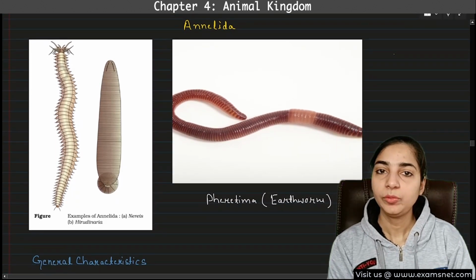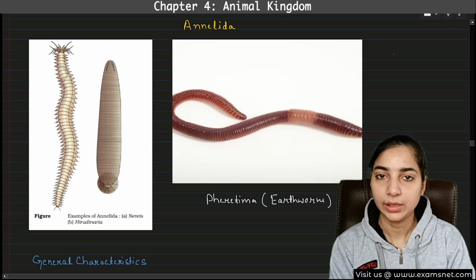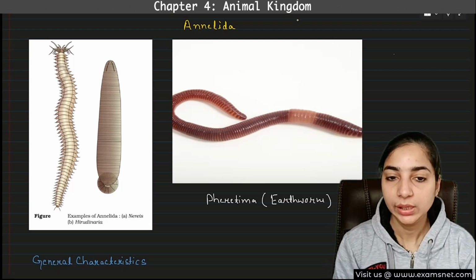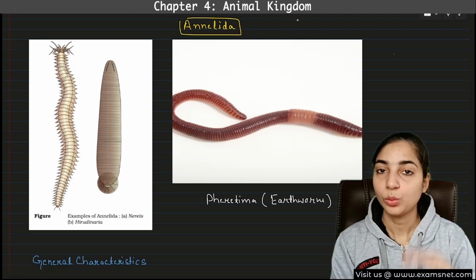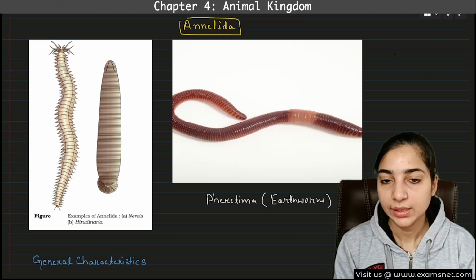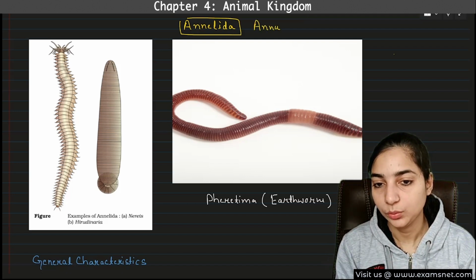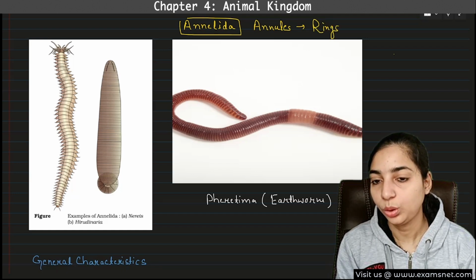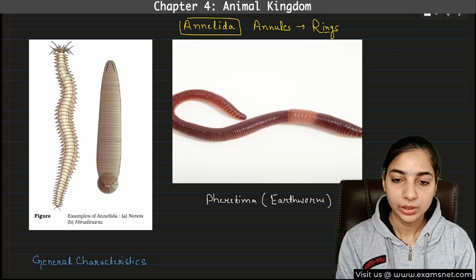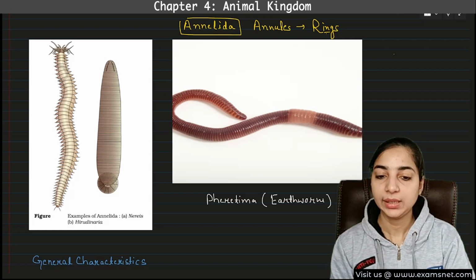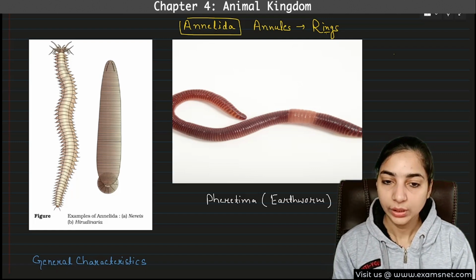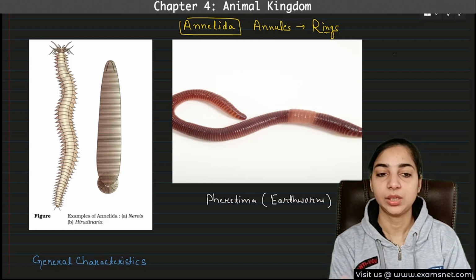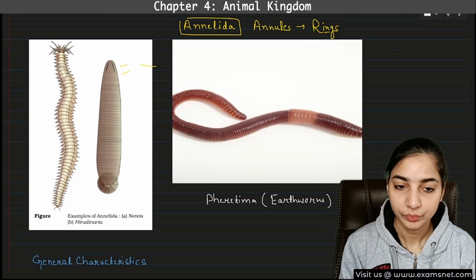Before starting the phylum, we always try to analyze the name of the phylum, because many times the information is given in the name only. So here, let's analyze this name Annelida. Where did this name come from? It has come from the word annules, and the meaning of annules is rings. Here I have mentioned the diagram of Nereis, Hirudinaria and earthworm, that is Pheretima. In all of these you can see one common thing, that their body has a ring-like structure on them.